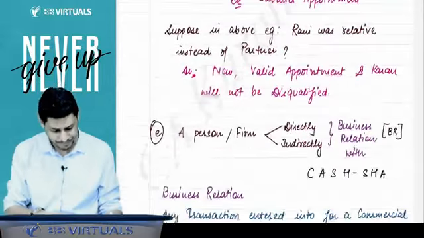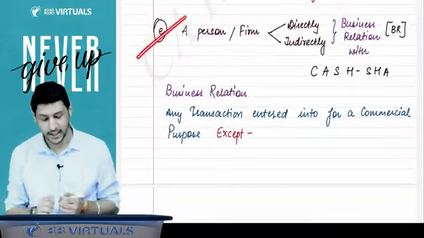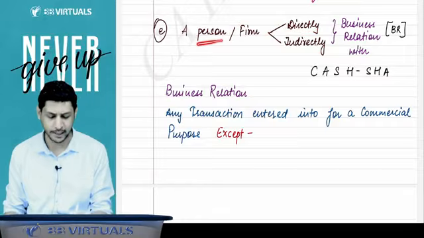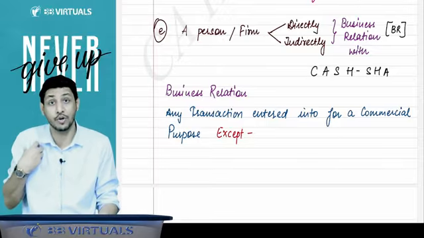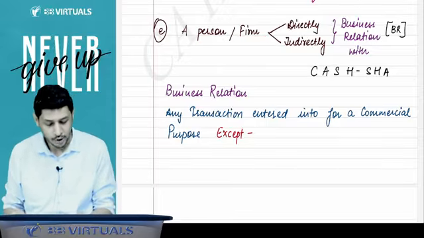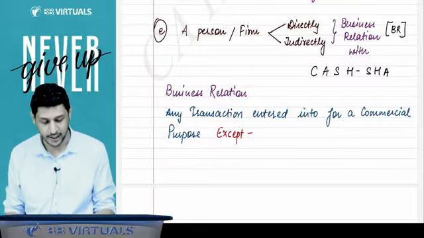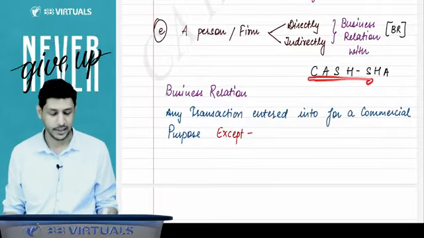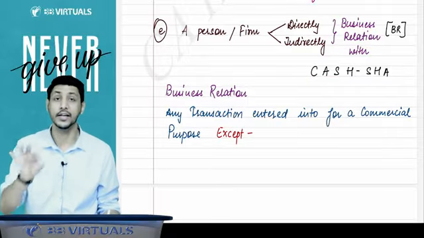Then I'll come to the next point, that a person or a firm, if they are having directly or indirectly. Why am I writing person or firm? Because an auditor can be an individual, and an auditor can be a firm also. So if an individual auditor or a firm auditor has directly or indirectly a business relationship with these companies, then you will be disqualified.